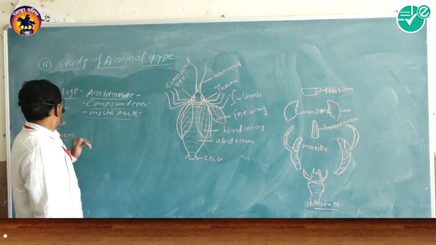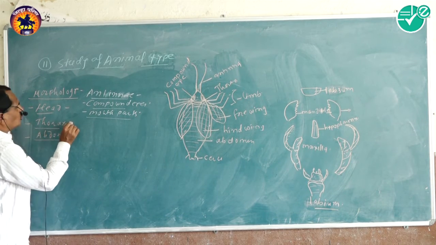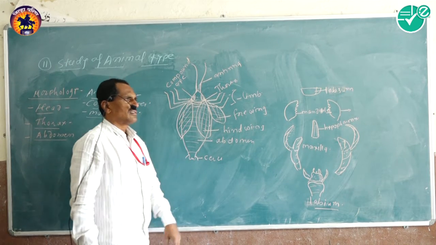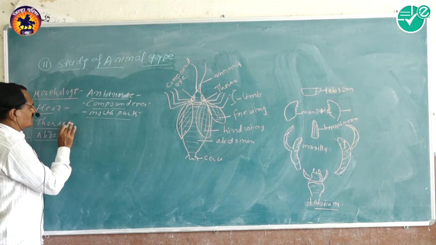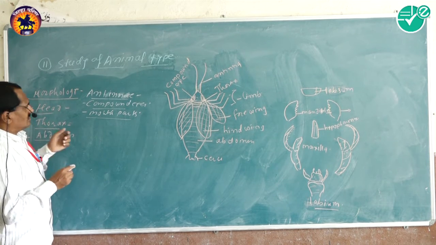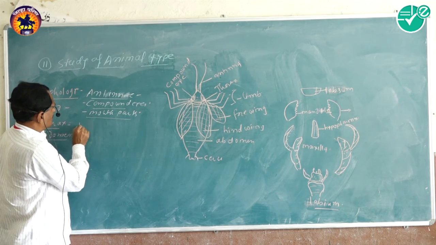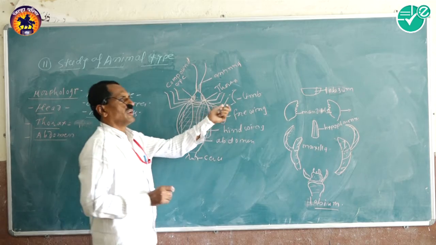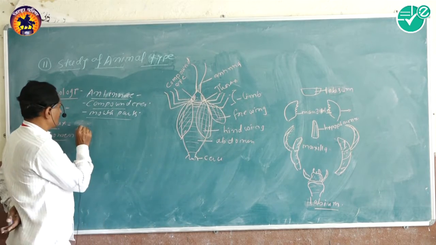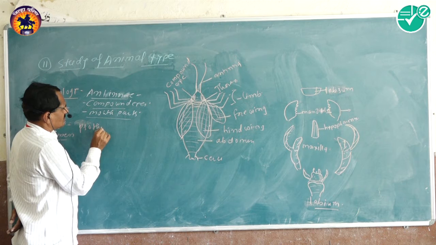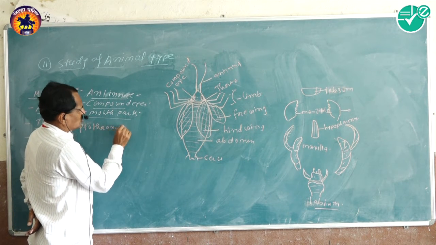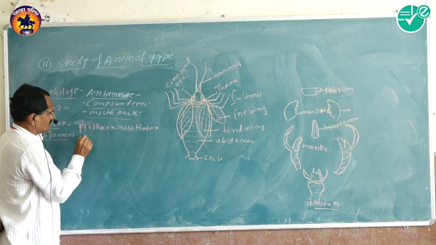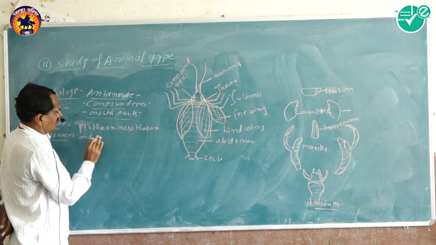Next is the thorax. Thorax is divided into mainly three parts, that is prothorax, mesothorax, and metathorax.